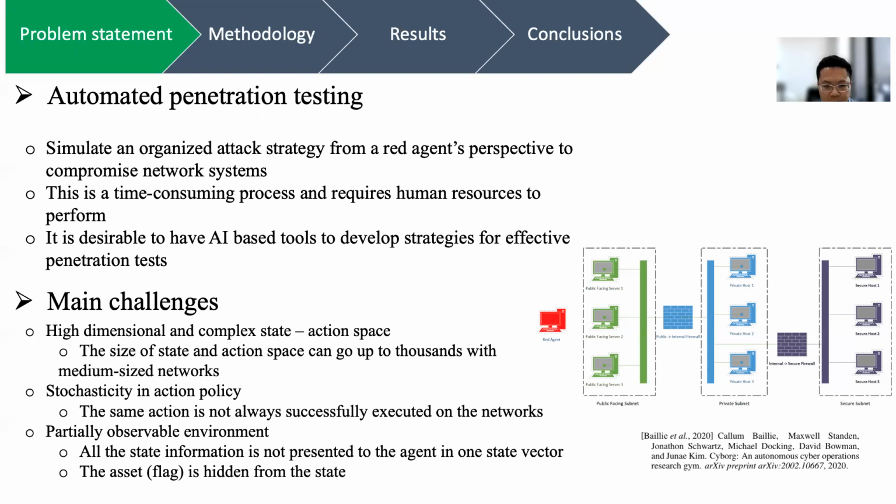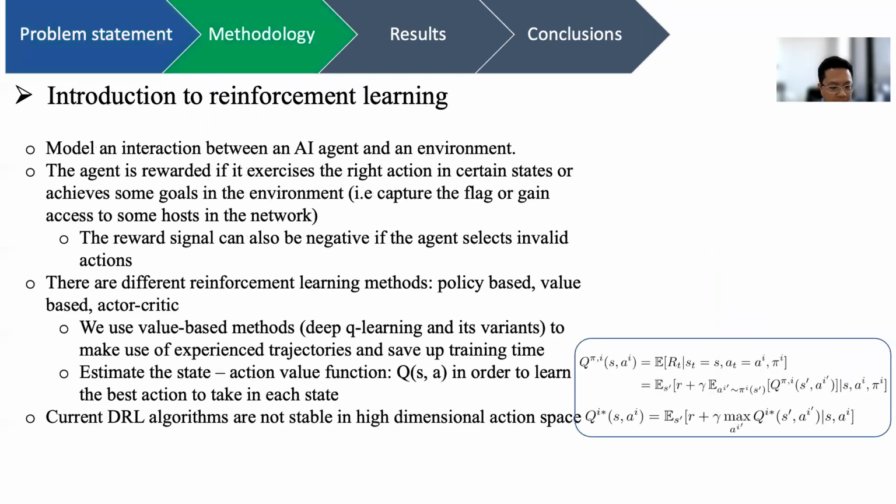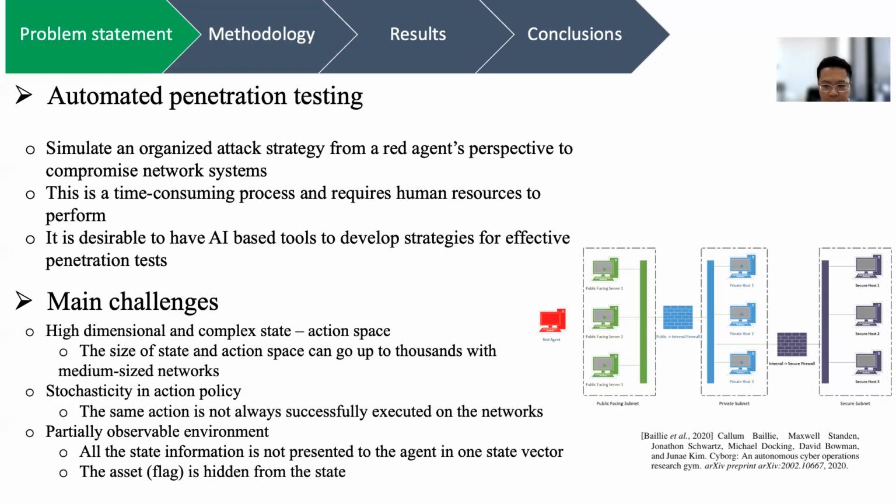There are associated major challenges to this application. For example, high-dimensional state and action space. The size of state and action space can go up to thousands or millions, even with a medium-sized network. There is also stochasticity in action policy. For example, within the same state, the same action is not always successfully executed on the networks. This represents the probability of success in real-world application.